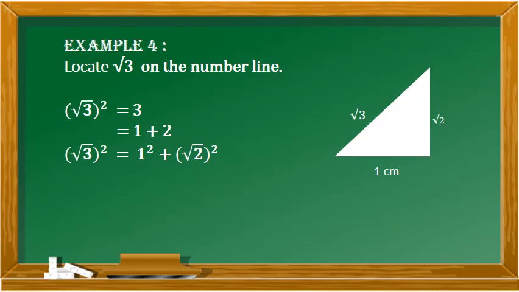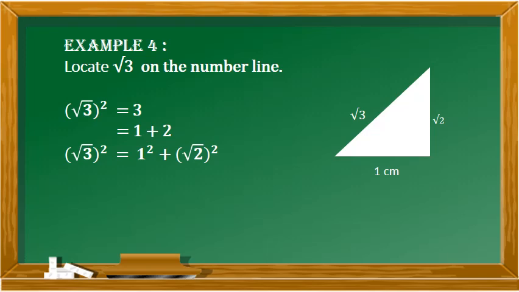Now observe the left hand side. Root 3 the whole square is equal to root 3 into root 3, which is equal to 3. Now when you add up two square numbers, you have to get it as 3. But we are not able to. Only if you add up 1 plus 2, you will be able to get 3. In this, 1 is a square number but 2 is not a square number. So we have to make it. How is that? See the next line.